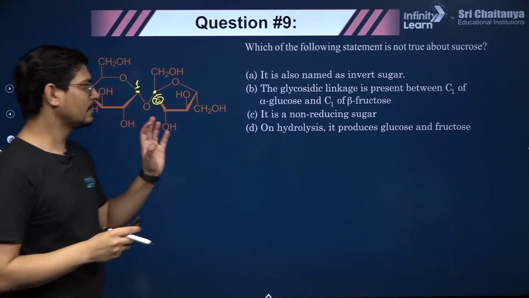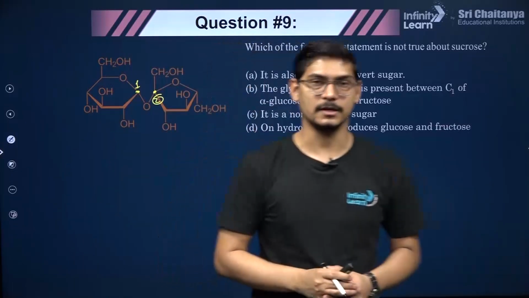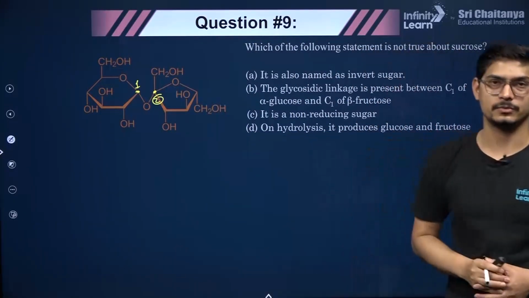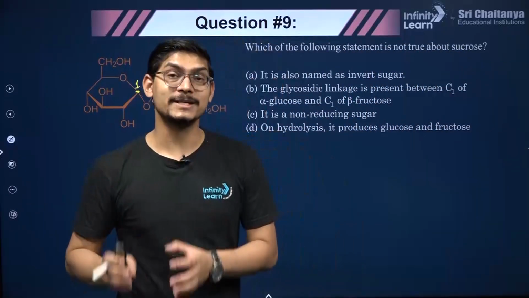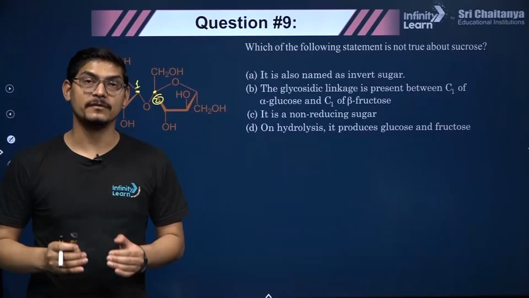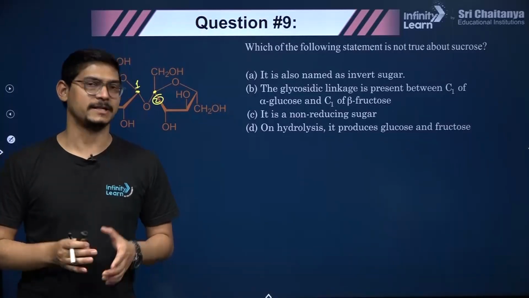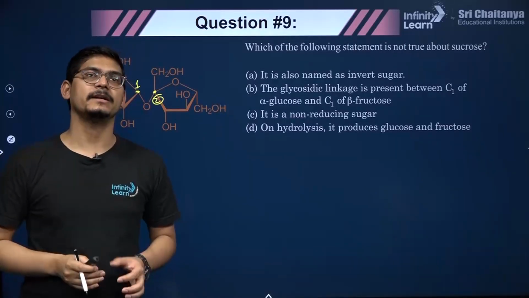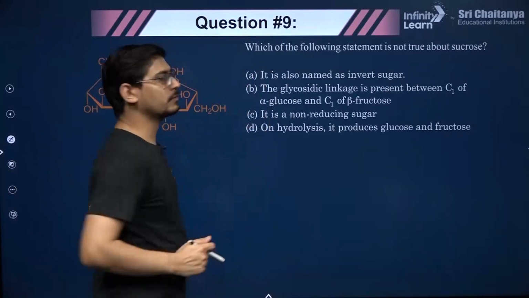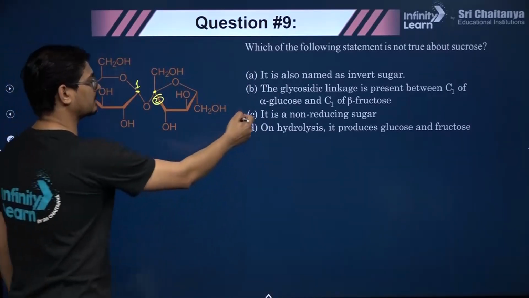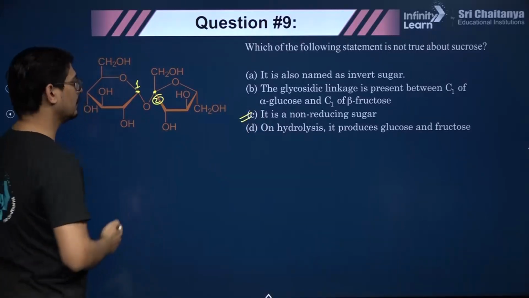So that is why sucrose is a non-reducing sugar. A non-reducing sugar is one in which the carbonyl groups of the monosaccharide units are involved in glycosidic bond formation. That is why they are not free, and that is why it cannot reduce Fehling's and Tollens' reagent, okay. So sucrose is a non-reducing sugar, that makes option C the correct one, right.